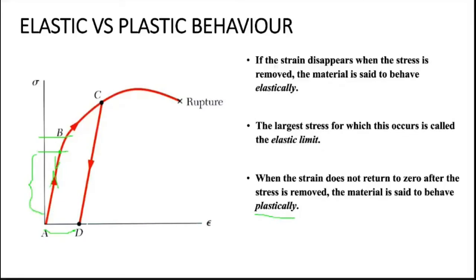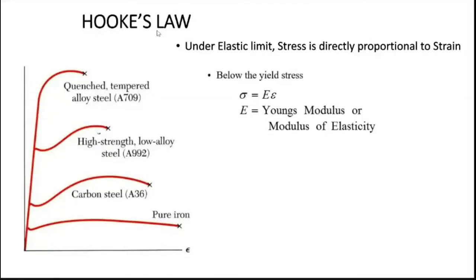The next one is Hooke's law. Hooke's law states that under the elastic limit, your stress is directly proportional to strain. Which means under my elastic limit, before that limit, your stress is directly proportional to strain, because the line is always linear.